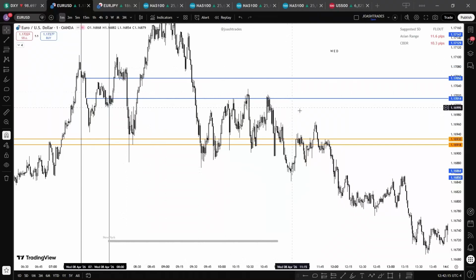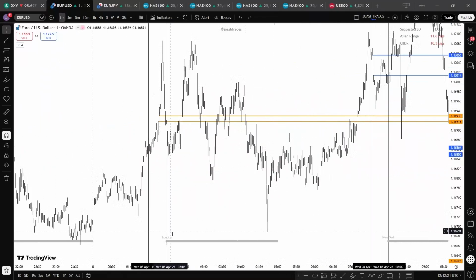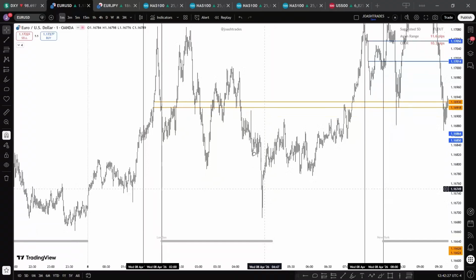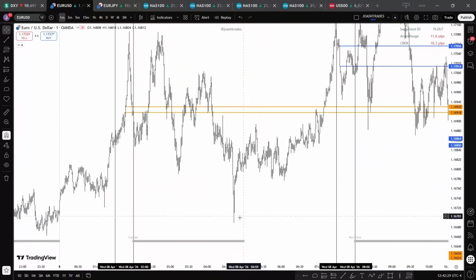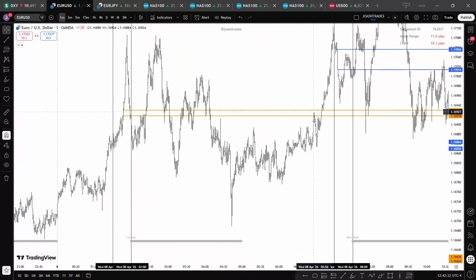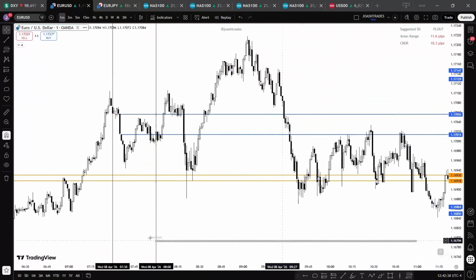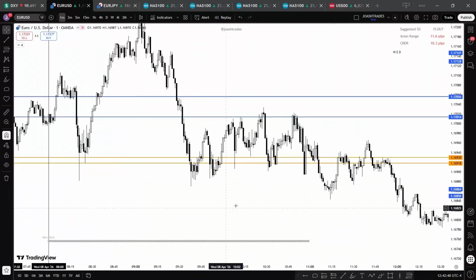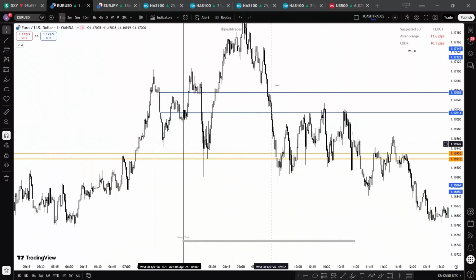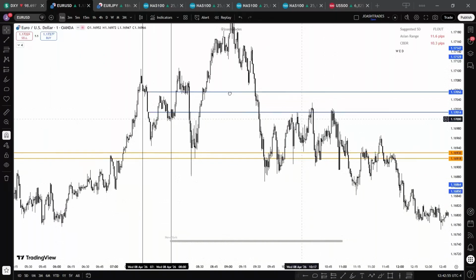But if it doesn't, like it kept going back and forth, you can see here, this is the London kill zone, it kept going. Now, after leaving it here, we would have been anticipating price to keep going lower. But instead, what happened? It came back at this point. Not until the New York session, you can see this New York kill zone time window, it left it. As soon as it breaks below it, it came back to find resistance, resistance, and then boom.